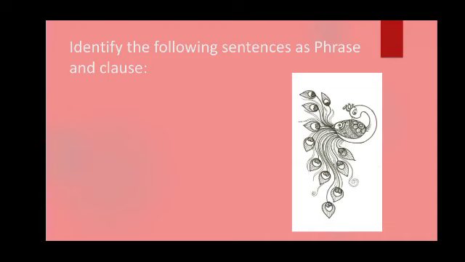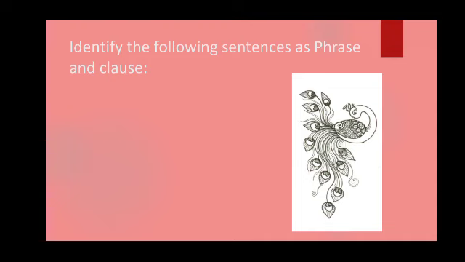Independent clause will be complete, whereas dependent clause, though it will have a subject and verb, it will not be complete. It will have one conjunction and it depends on the main clause to be complete. Okay, now let us solve few questions.